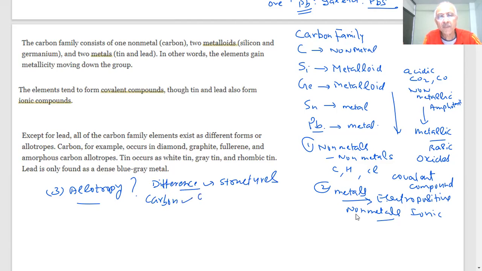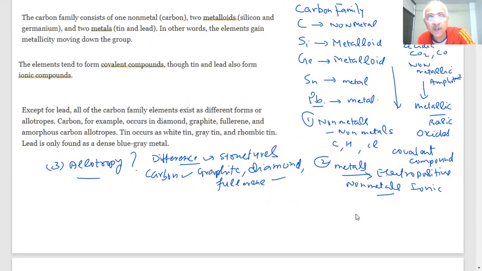Can you give some examples of allotropes of carbon? Graphite, diamond. Buckyballs, what you call fullerenes, are important nowadays. C60, that is 60 carbons. Similarly, you have seen allotropes of tin: gray tin, rhombic tin. So this property also exists. We will see some of the important ones.